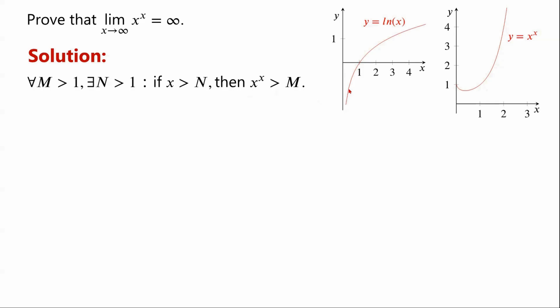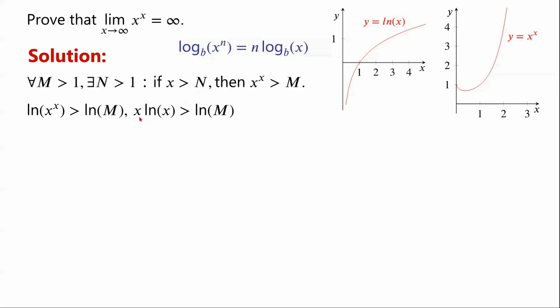This is a graph of y equals the natural log of x. From the graph, we can see that the natural log of x is an increasing function, which means we can take the natural log of both sides of an inequality without changing its direction. We know that the logarithm to the base b of x to the power of n equals n times the logarithm to the base b of x. By applying this rule, the natural log of x to the power of x can be written as x times the natural log of x.